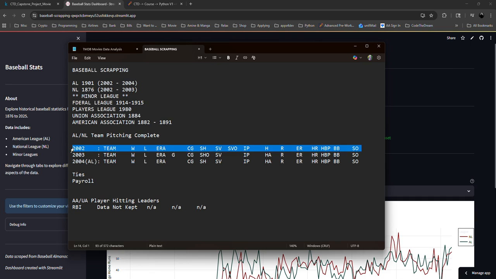For the National League, it's just these 2 years. The last year, 2004, is just the regular table. After 2004, it returned to the previous composition of the table, with the feature that before 2002 each year has 5 tables. After 2004, it goes back to just 3 tables. So the details about the pitching and the hitting are not on the website.